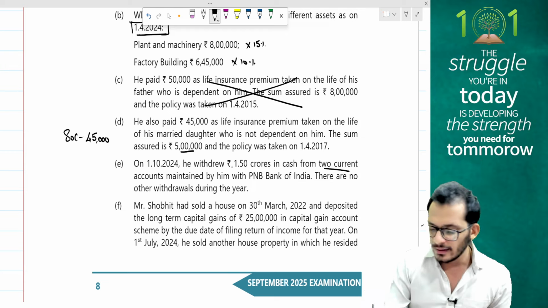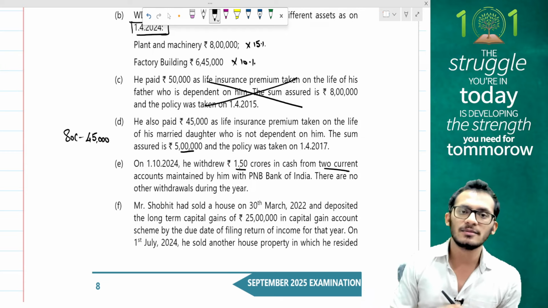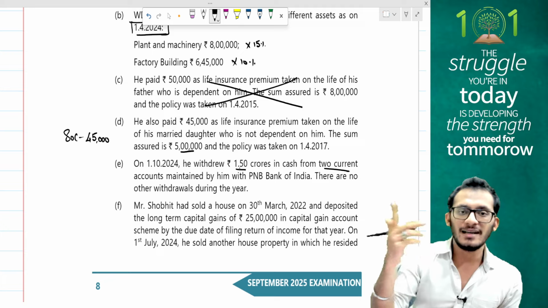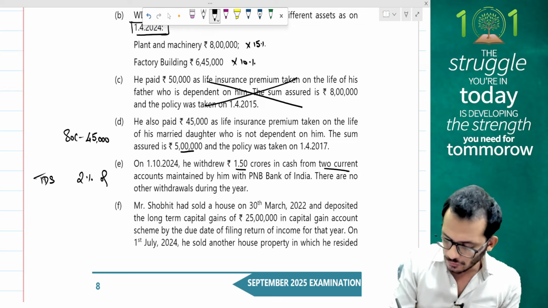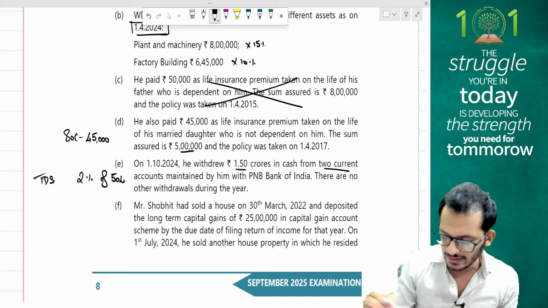it is together only. In that case, 1 crore is what is eligible for non-deduction of TDS. The balance 50 lakhs will be liable for TDS at the rate of 2% because the person has been filing his returns properly. Yes, so this is a TDS credit which I will get. So 2% of 50 lakh rupees is what I can claim as TDS credit.